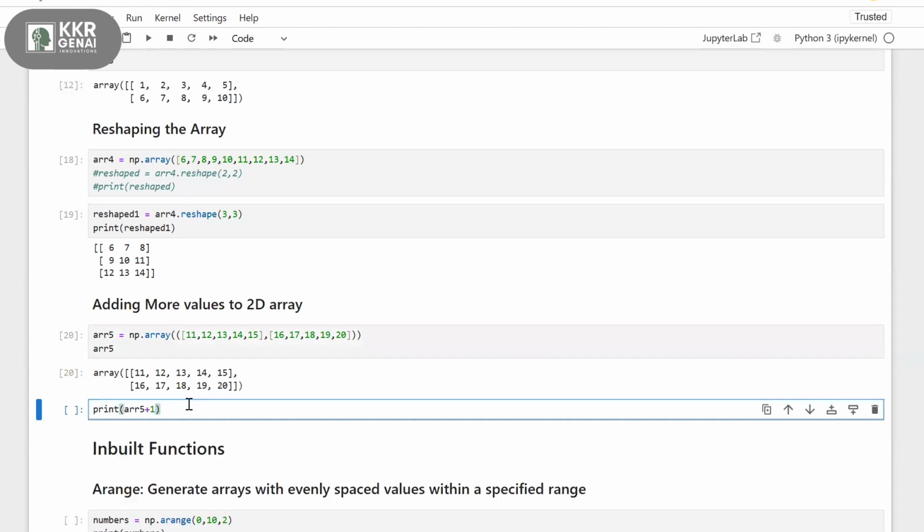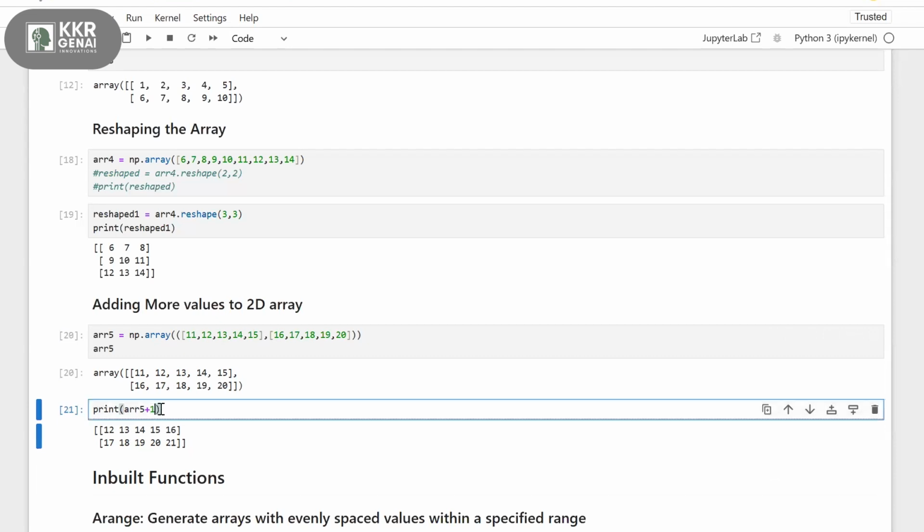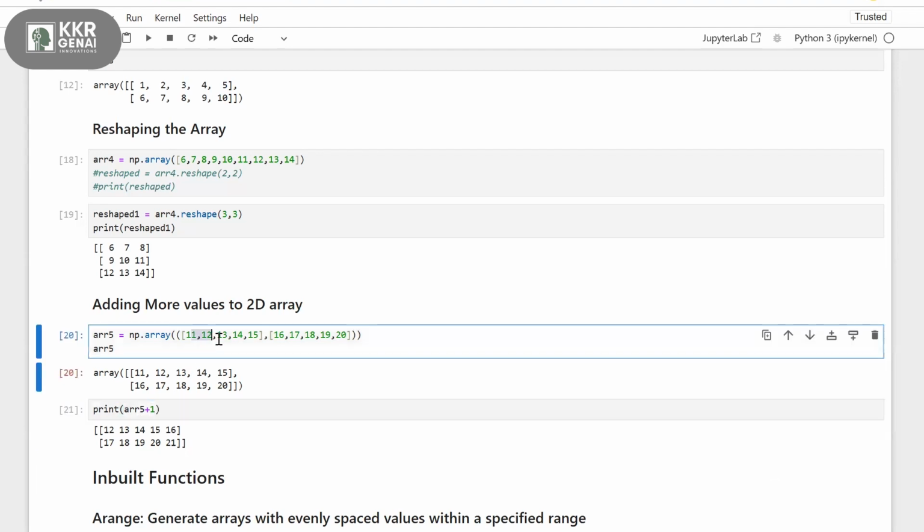Now what I'll do here is I'll add 1 to each number. Now if you observe the difference, before it is 7, now it is 12. Before it is 12 and now it is 13. What is it doing? If I give the 1 over here, this 1 is going and adding to every element in this array. So it will access every element and add +1 to it.